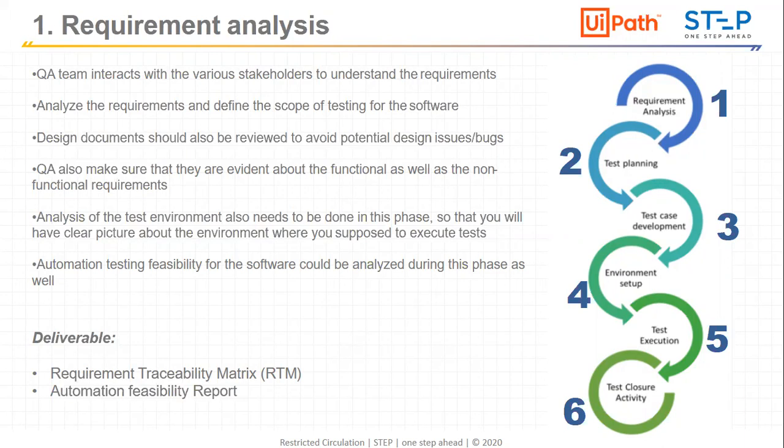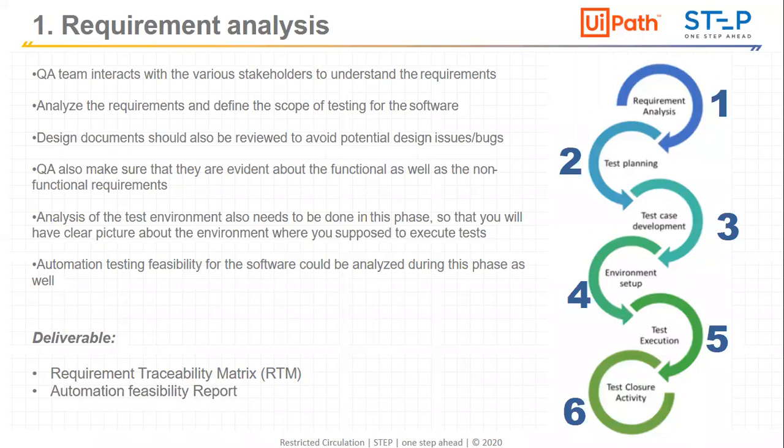So the takeaway from requirement analysis is that the QA team interacts with the stakeholders to understand the requirements. They will analyze the testing scope, and they will create the RTM, the requirement traceability matrix. Generally in companies, the test lead or test manager creates the RTM.